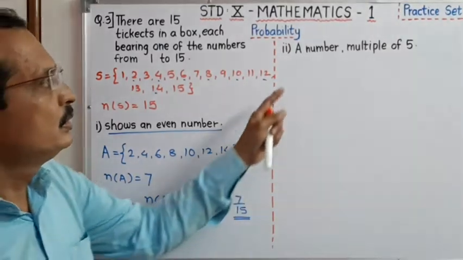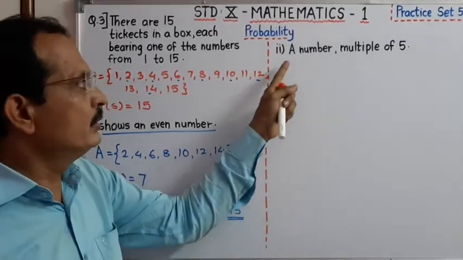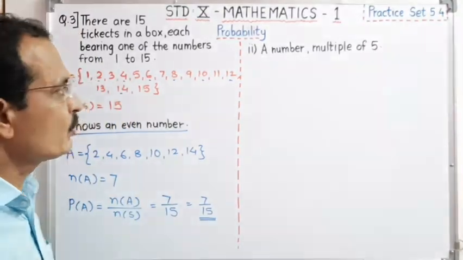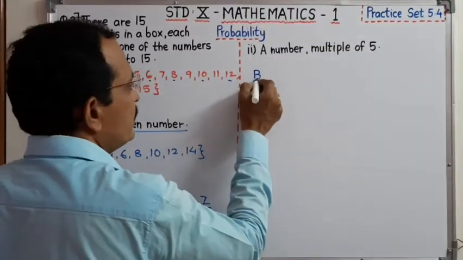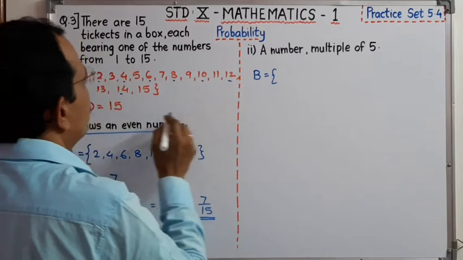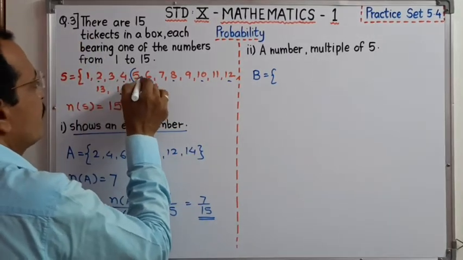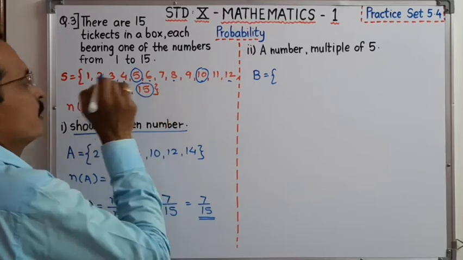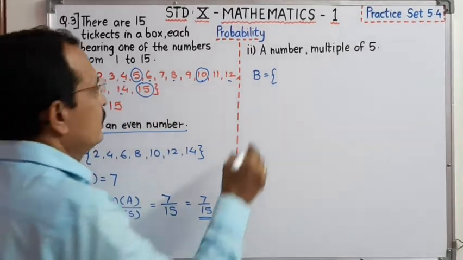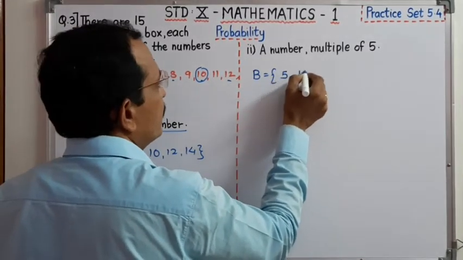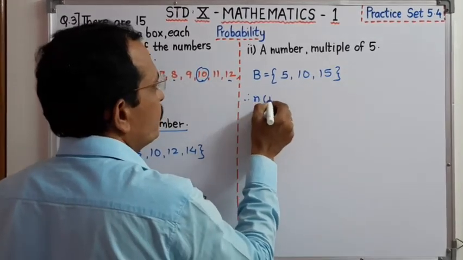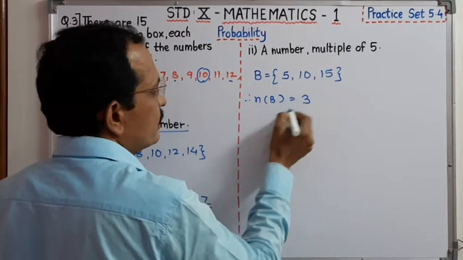Now, say the number on a card is a multiple of 5. Therefore, event B is there. Multiples of 5: it is 5, then it is 10, and here it is 15. 3 numbers are there: 5, 10 and 15. Therefore, number of B is equal to 3.